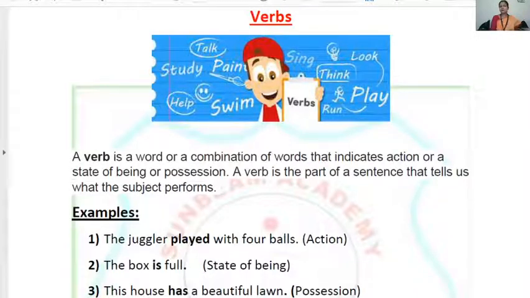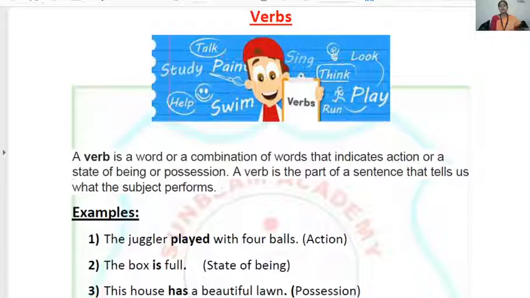Right now it is; if I use was in its place, the box was. So is, was, were, are, will be, shall be: these words are verbs and they show the state of being of my subject. Clear?